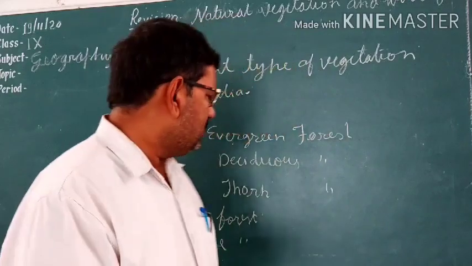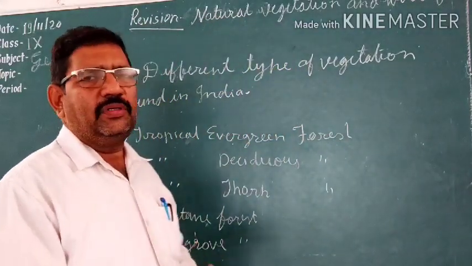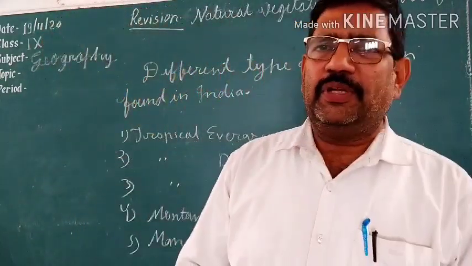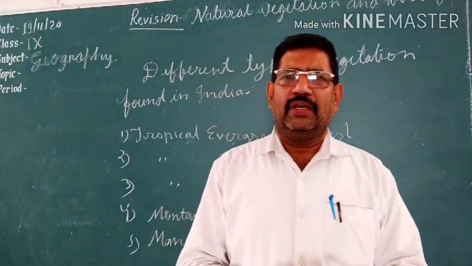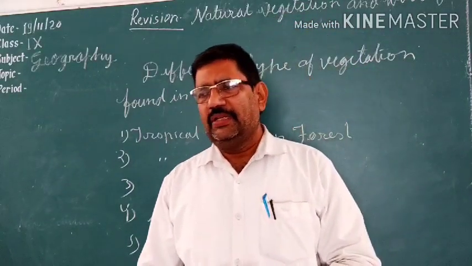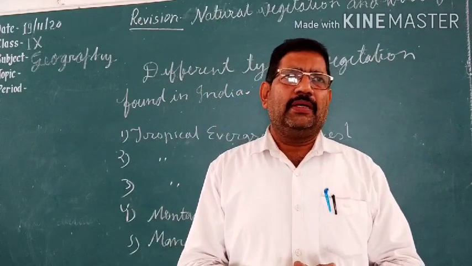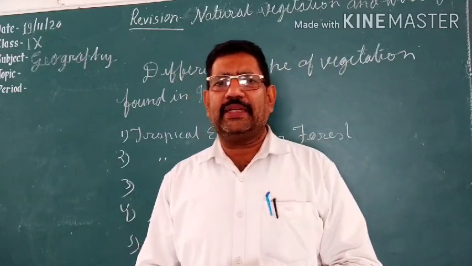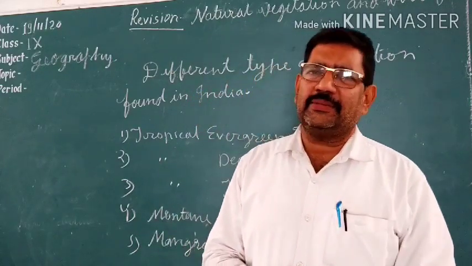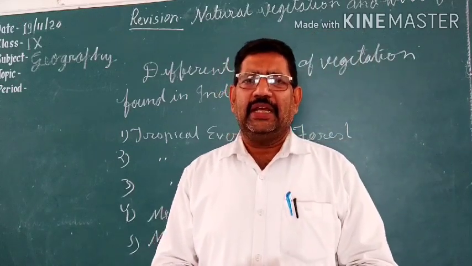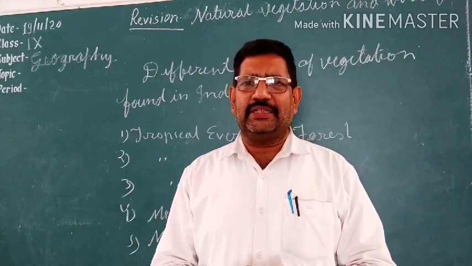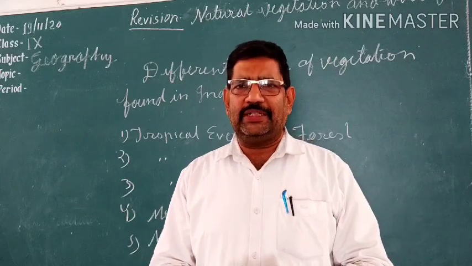The next one is mangrove forest. Mangrove forests are found in the area where the rivers carry sediments and submerge in the sea, and they leave the sediments and form delta.